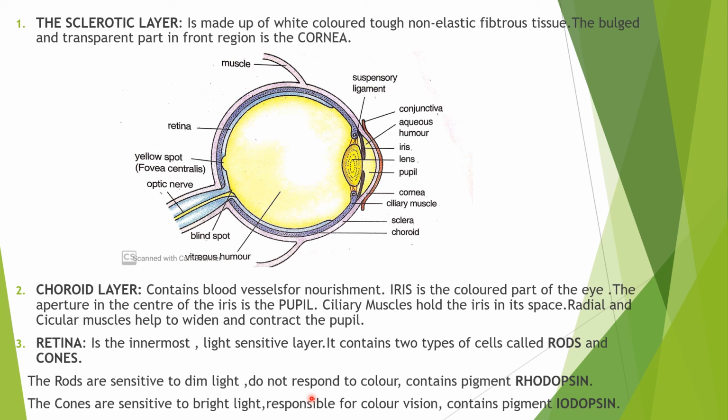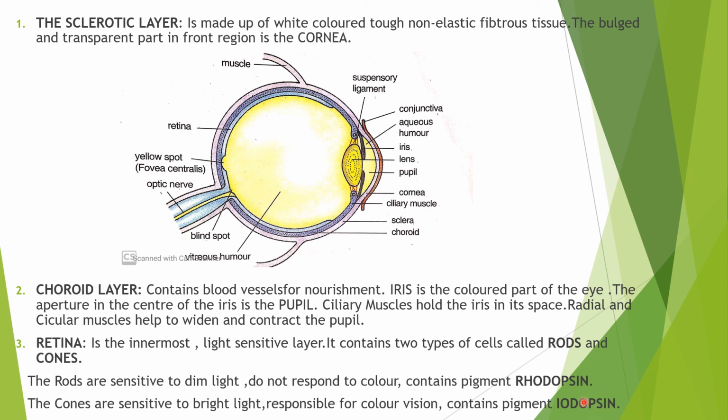Rod cells are distributed throughout the retina. Now come to the next cell, cones. Cones are sensitive to bright light. The cones are responsible for colored vision. Cones also contain a pigment which is known as iodopsin.